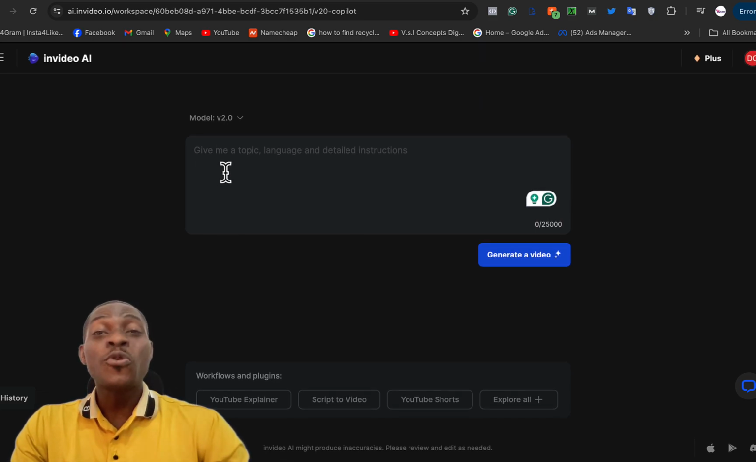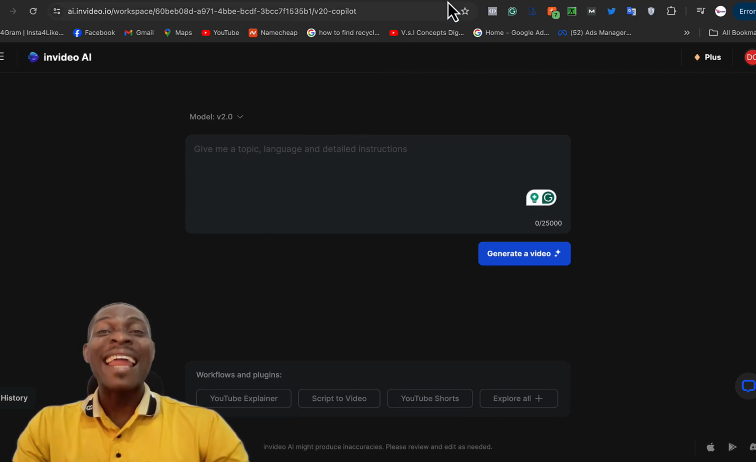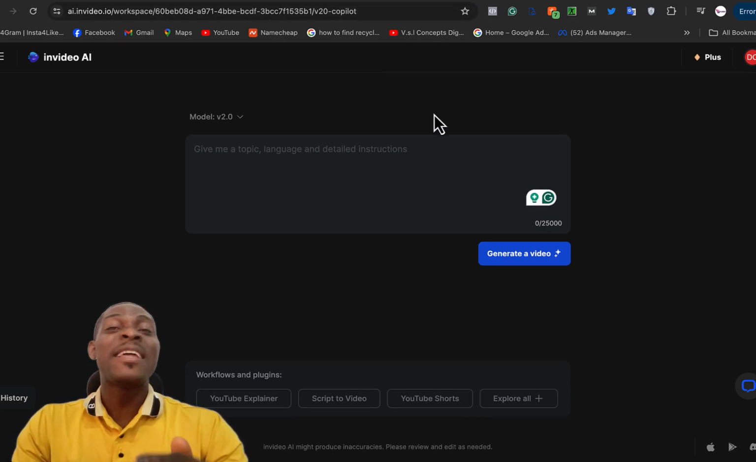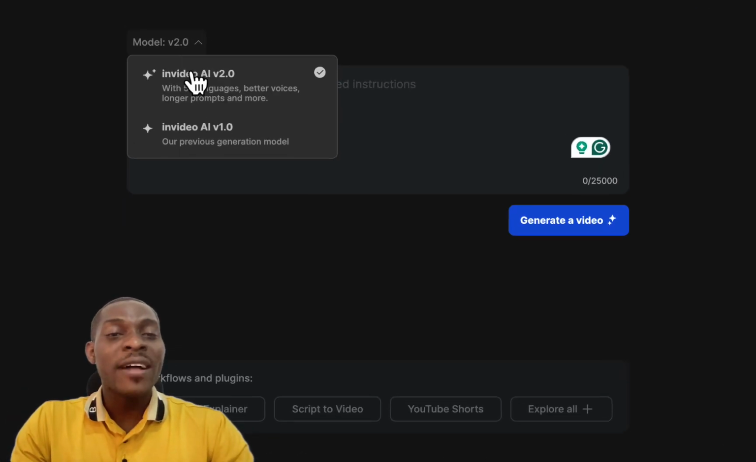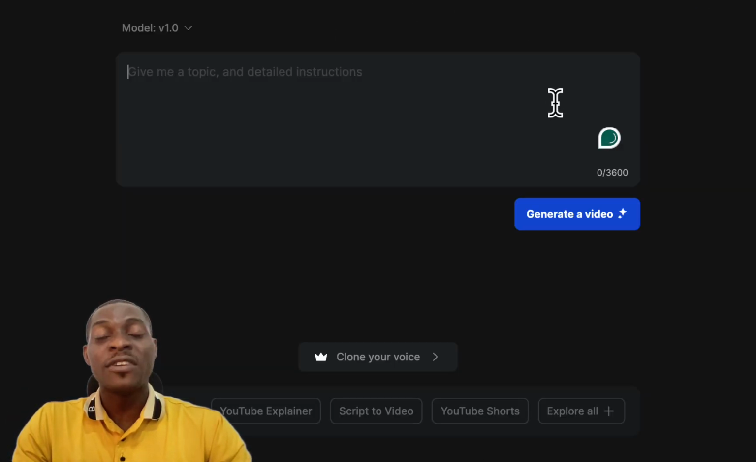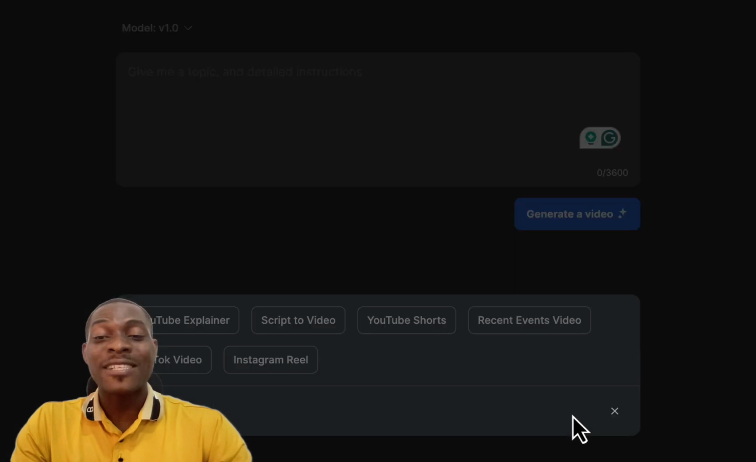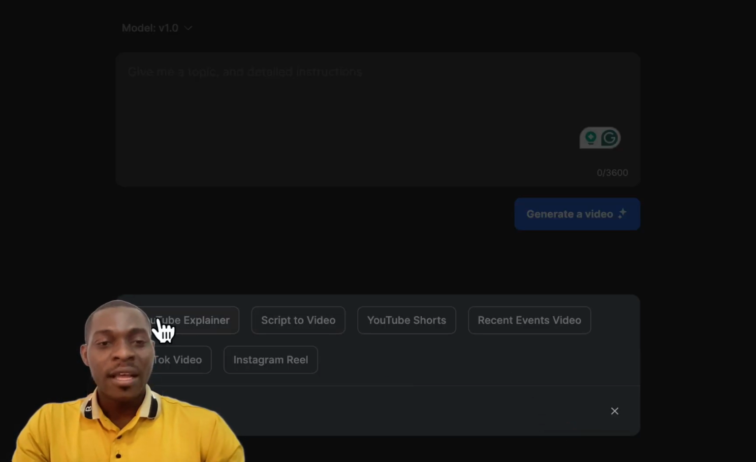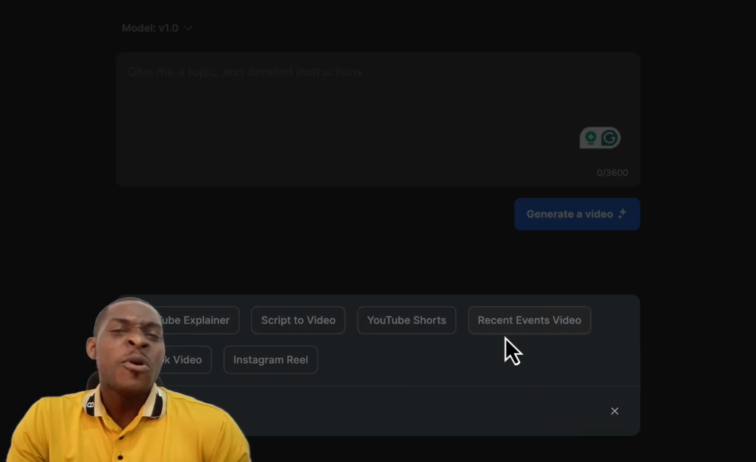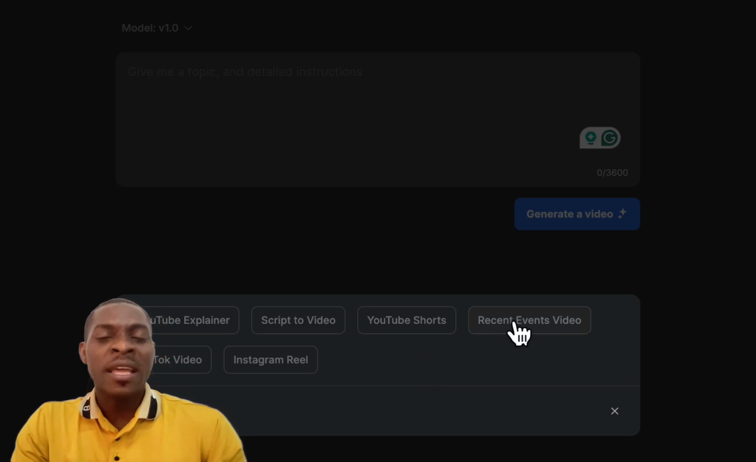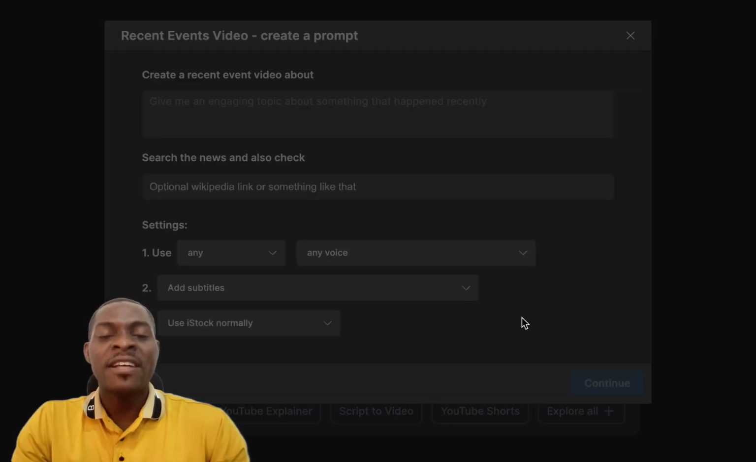Now, this tool will help us create a video that highlights everything that has been explained on that page. How can that be done? Now come over to the version 1 of this video. You are going to see the option to explore all options. This is basically asking you what kind of videos do you want to make. We'll click on recent event videos.